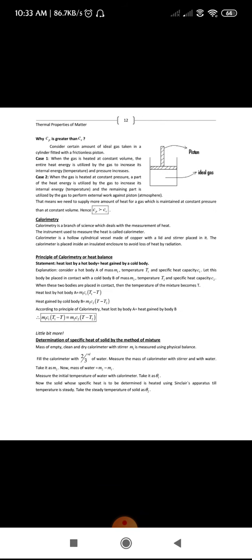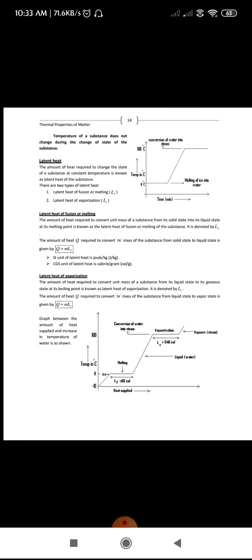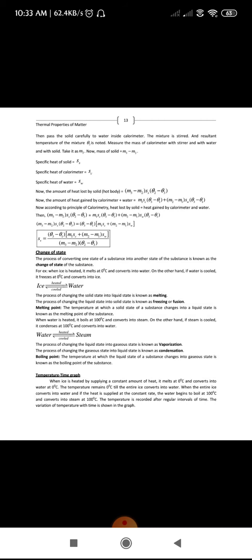Okay, fine. The next topic is the determination of specific heat of a solid by the method of mixture, which is extra information. No need of going through that, just leave it. We will move to the change of state. This change of state is important. After this, we will start with latent heat, which is a very important topic.